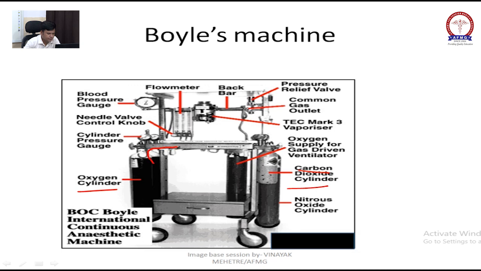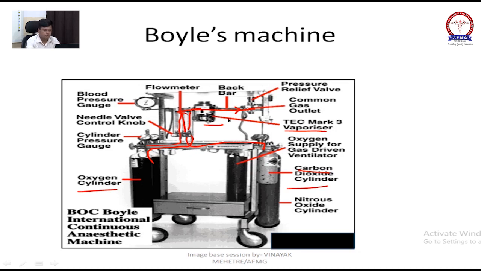They will go through here and come to the flow meter. Every cylinder will pass through the flow meter, and from the flow meter these gases will come together, mix with a vaporizer and go to the common gas outlet. Just remember, this is the Boyle machine, which means this is the first one to come.